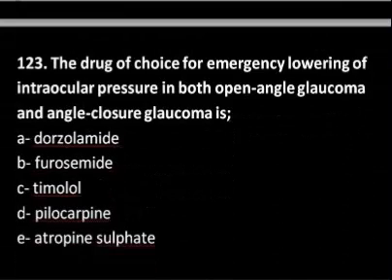Now the third MCQ: the drug of choice for emergency lowering of intraocular pressure in both open angle glaucoma and angle closure glaucoma is. So we have to identify the drug that is given in emergency lowering of intraocular pressure in glaucomas. So options are there: dorzolamide, furosemide, timolol, pilocarpine and atropine sulfate.